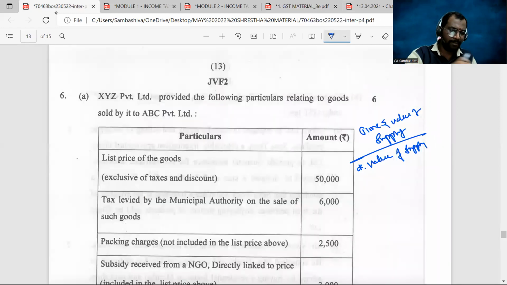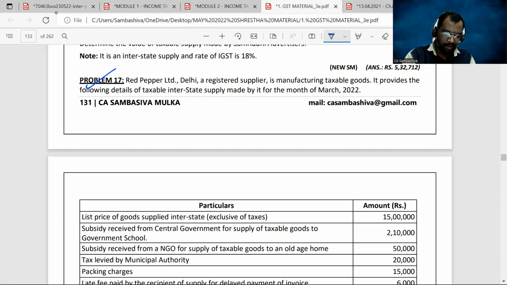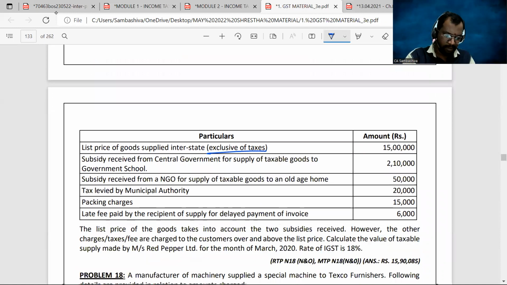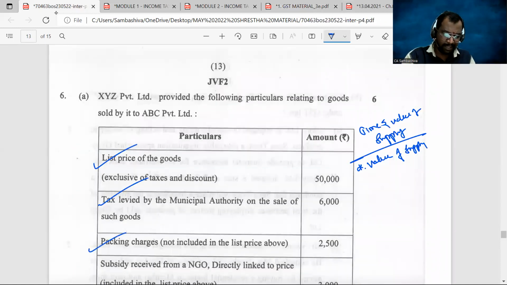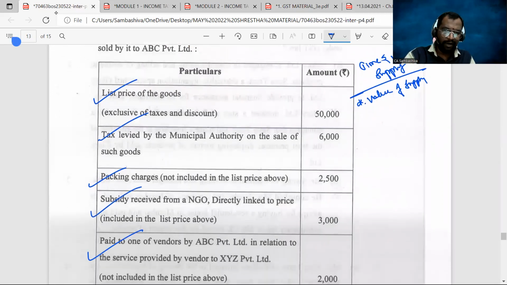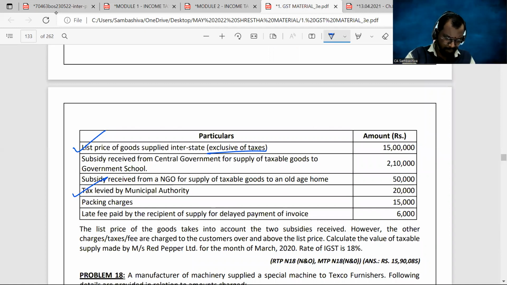You can see here, list price of the goods exclusive of taxes and discounts. Then tax levied by the municipal authority on sale of such goods. And then parking charges not included, subsidy received from an NGO, paid to one vendor.